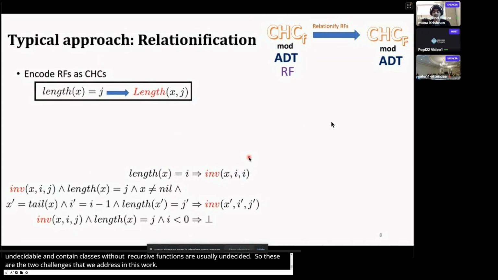Before we get into our contribution, this is what is usually done to avoid these two problems. It's called relationification. What you basically do is encode the recursive function as a set of constrained Horn clauses. So you replace the recursive function with a new uninterpreted predicate that summarizes the recursive function.